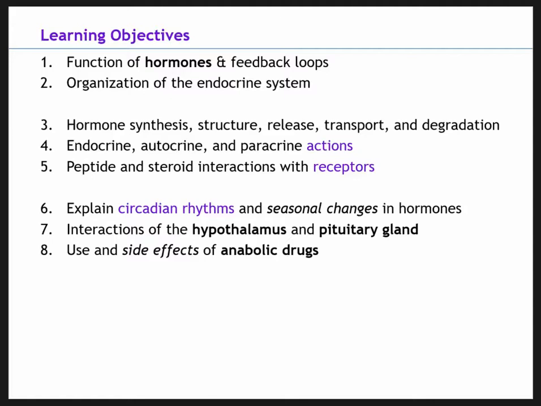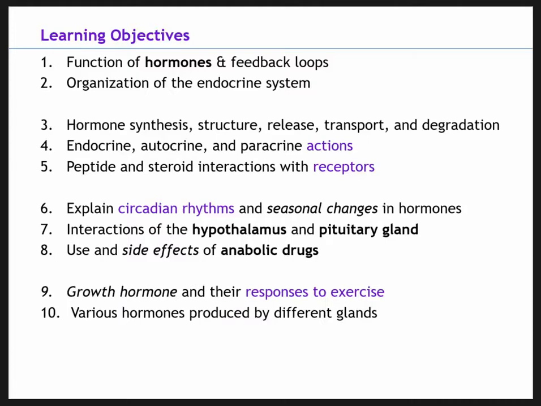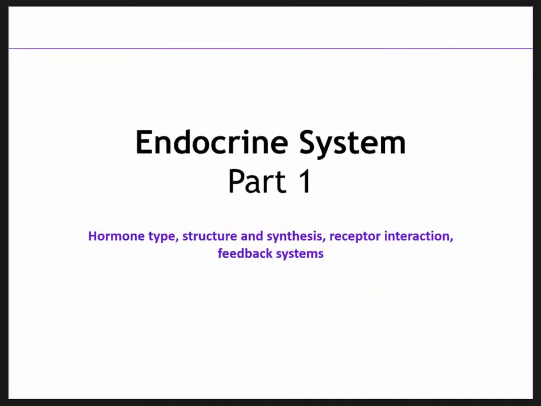We'll discuss the hypothalamus and how it has control over the pituitary gland. We'll talk briefly about anabolic drugs. We'll get into growth hormone, response to exercise, and then there are some other hormones or topics that aren't listed that we'll discuss as well. Just like the other chapters, we are broken up into 4 different parts. So part 1 discusses different types of hormone, structure, synthesis, how they interact with receptors, and then some feedback loops.